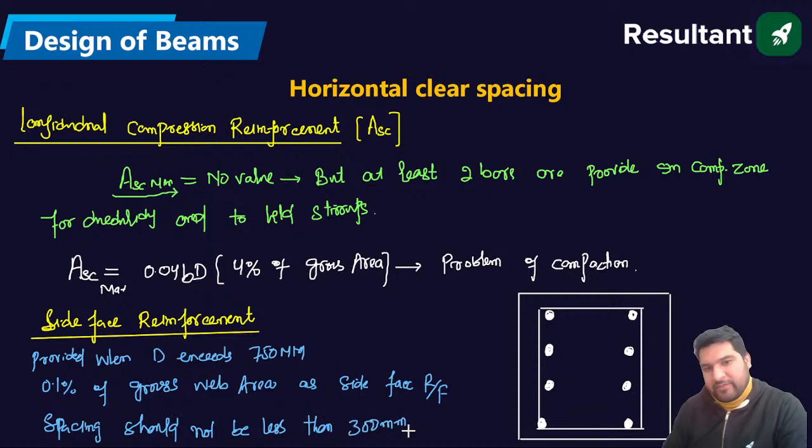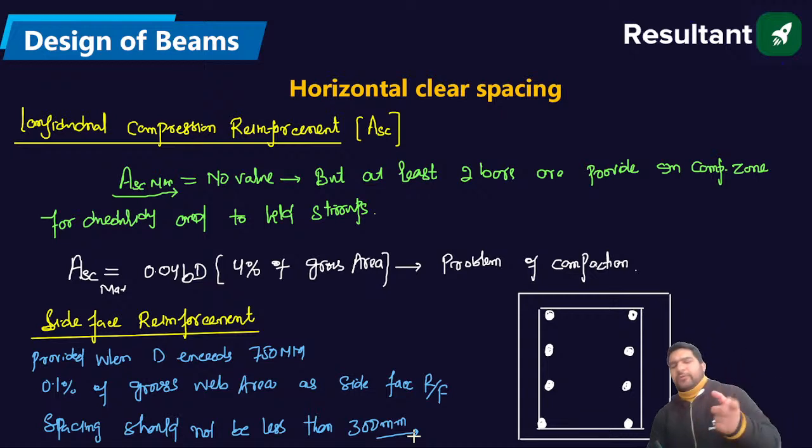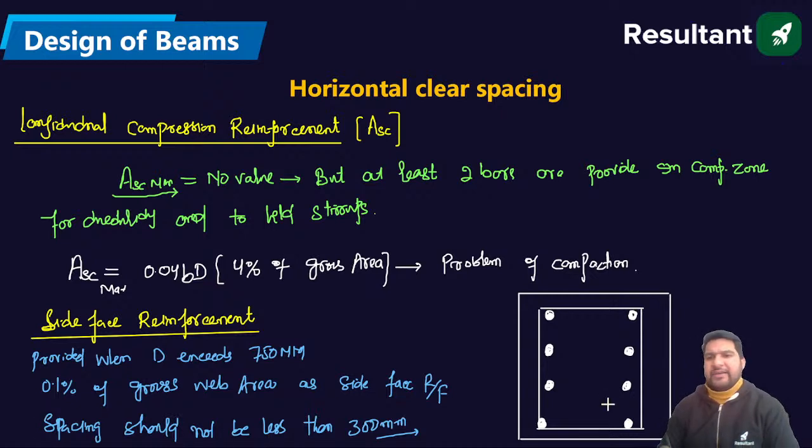Okay, 300 mm. That means if you are providing 0.1% of gross web area, you have to provide equal reinforcement on both sides, that is on the left side and right side of the beam. Okay, so this is the side face reinforcement.